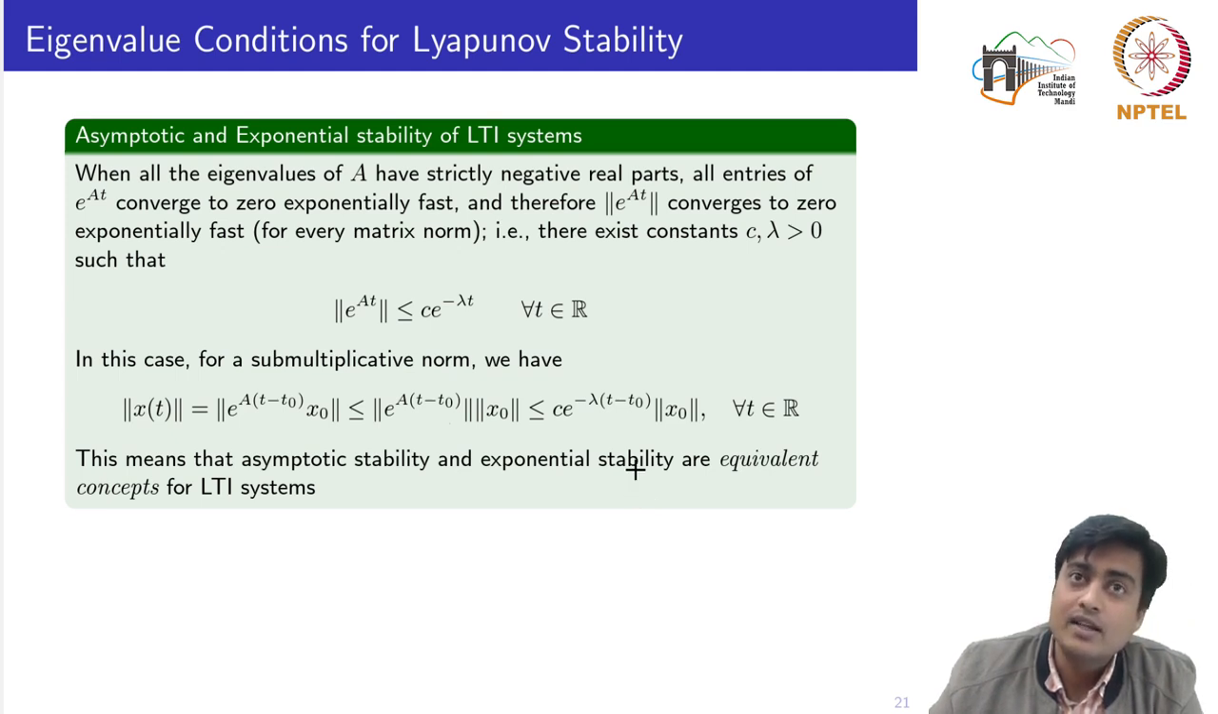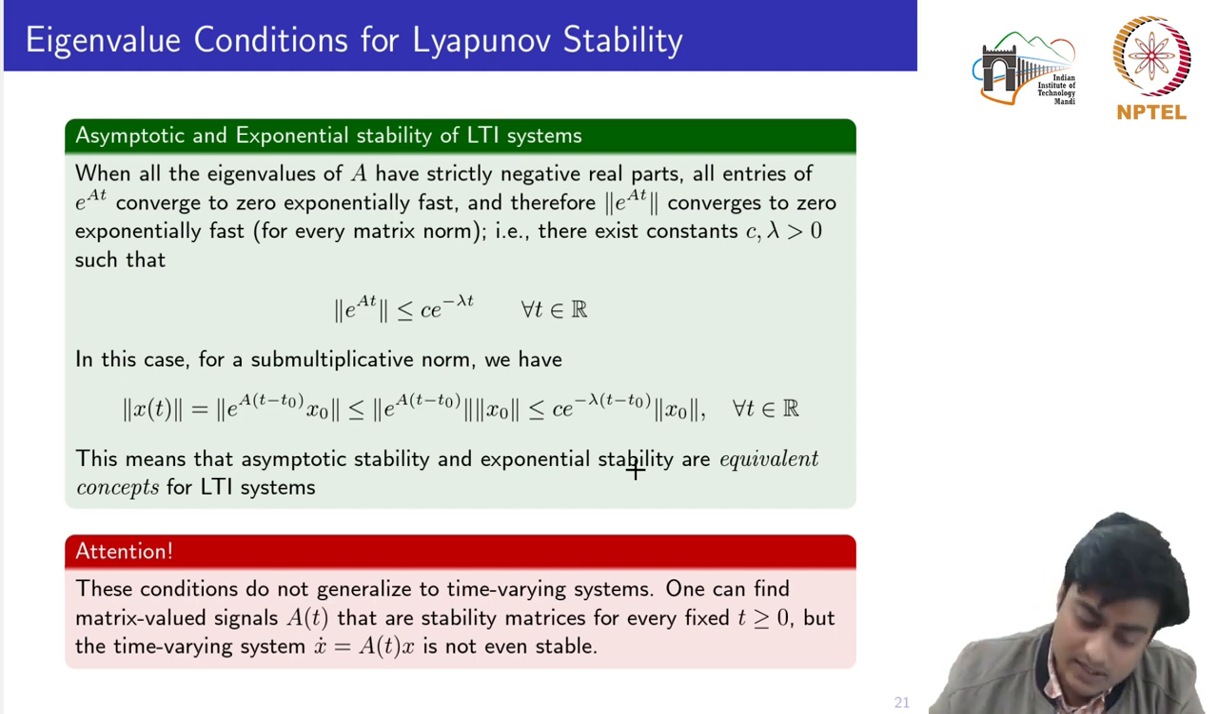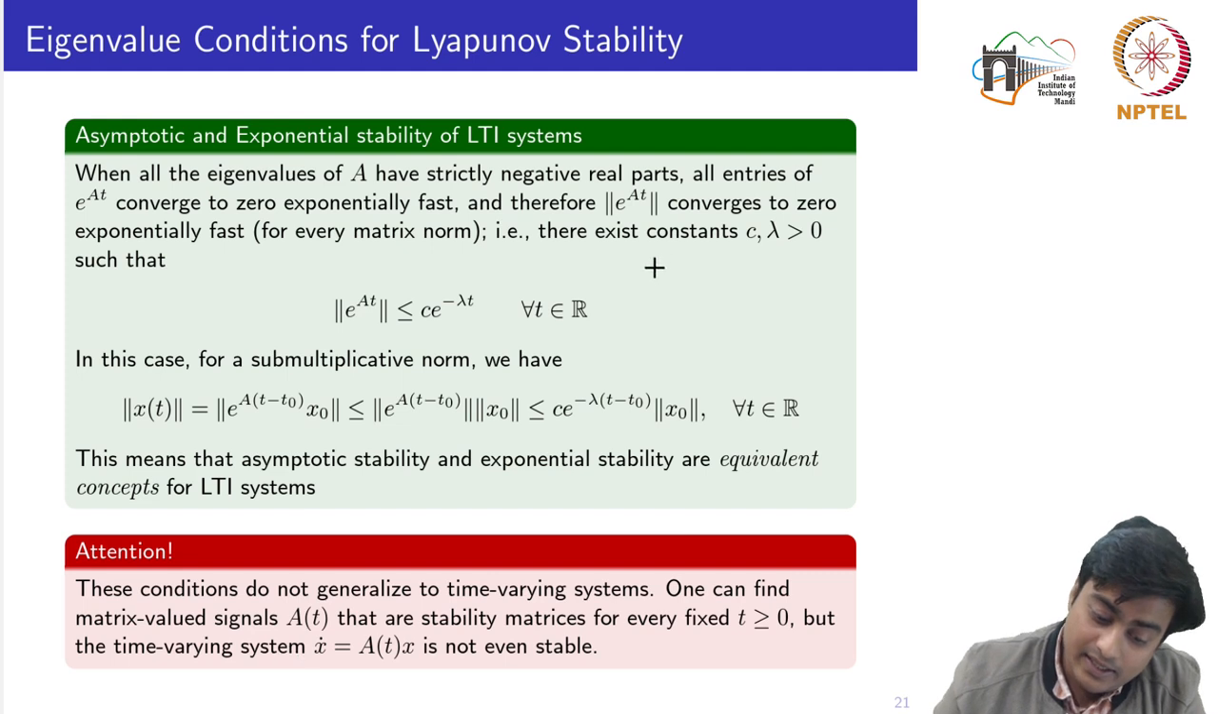So the next question arises whether these two definitions are also equivalent for time varying systems or linear time varying systems, which is not true. We will see a couple of examples later in the lecture that these conditions do not generalize to time varying systems, meaning to say that one can find matrix valued signals A of t that are stability matrices for every fixed t greater than or equal to 0, but the system itself is not stable.